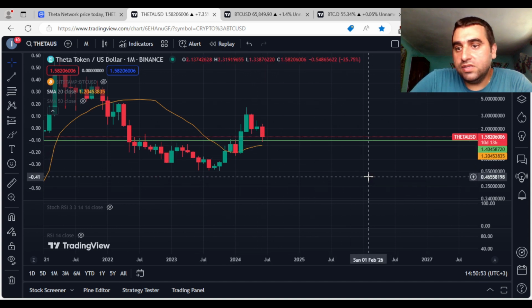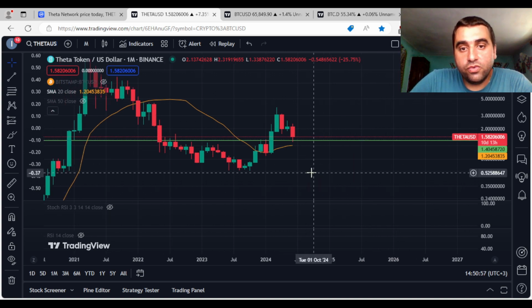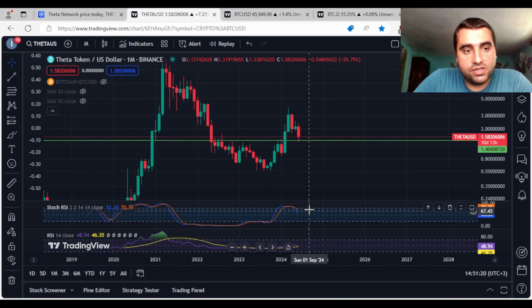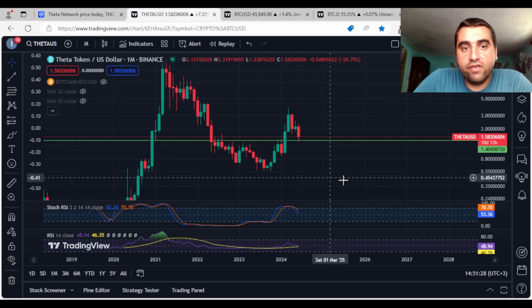Right now it is 1.2, so it is very low compared with other indicators that we were looking at by now. If we look at stochastic RSI and RSI, stochastic RSI is bearish, and RSI right now is in a bearish trend. It's testing its own moving average.